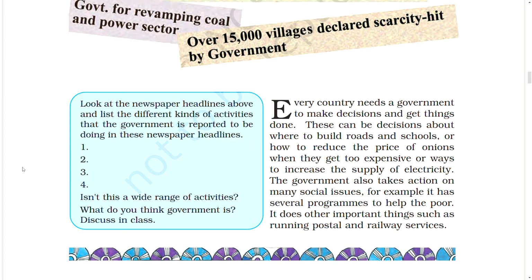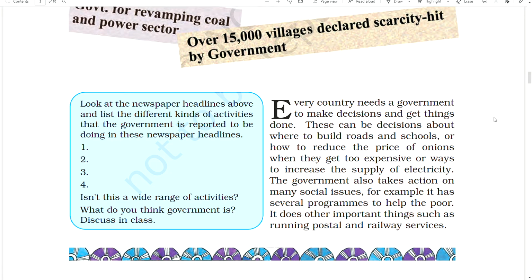Look at the newspaper headlines above and list the different kinds of activities that the government is reported to be doing in these newspaper headlines. 1, 2, 3, 4. Comment this. Is not this a wide range of activities? What do you think government is? Discuss in class.